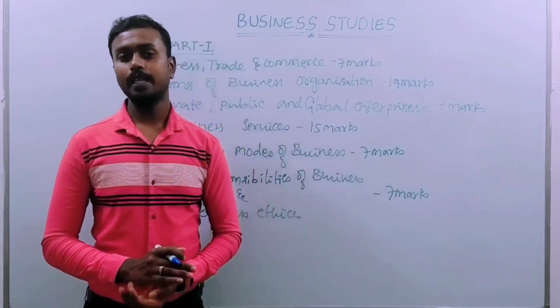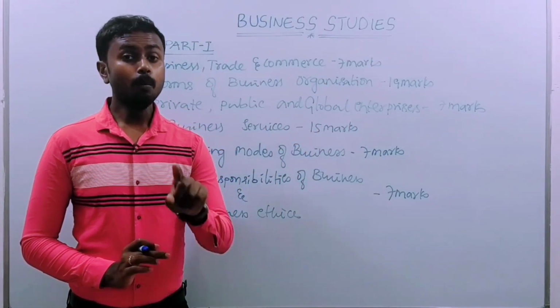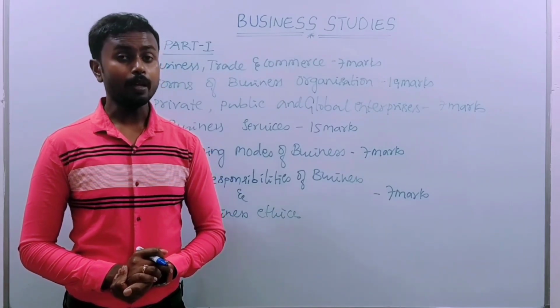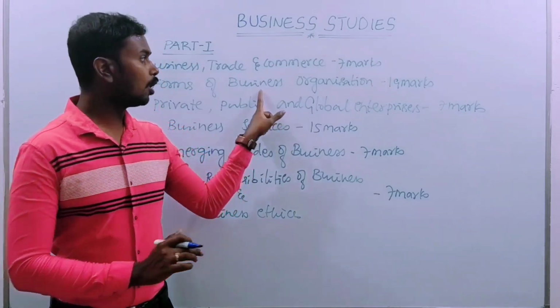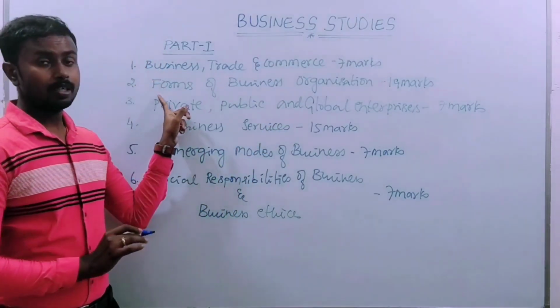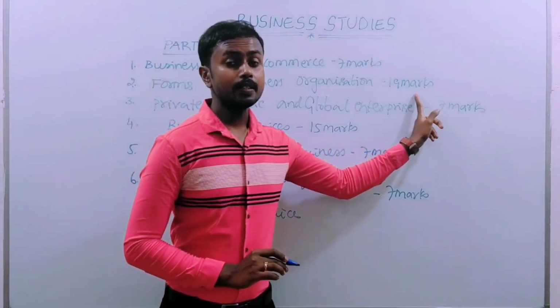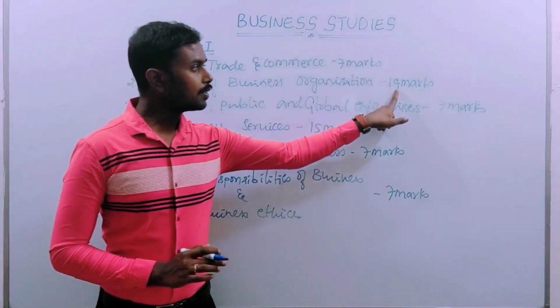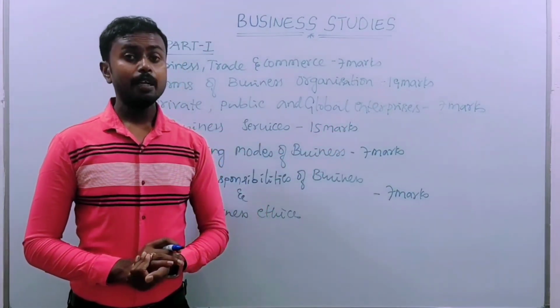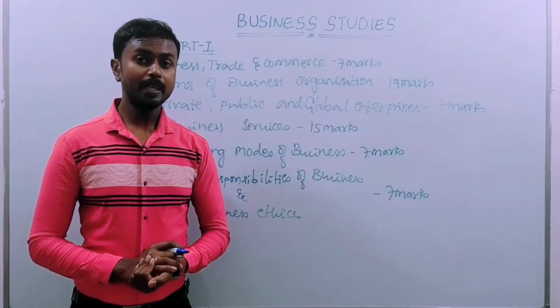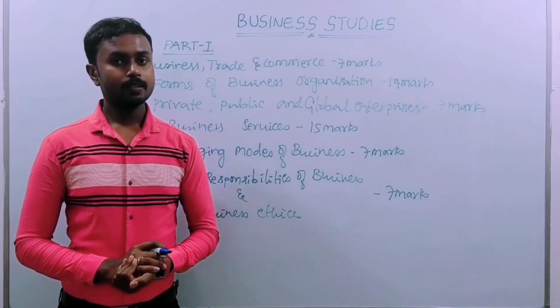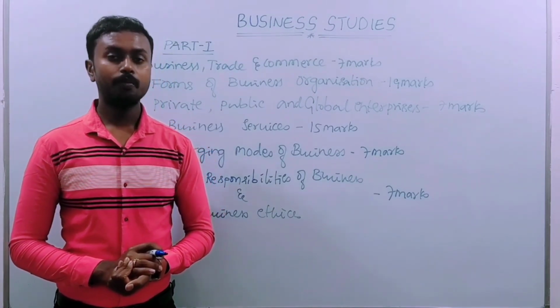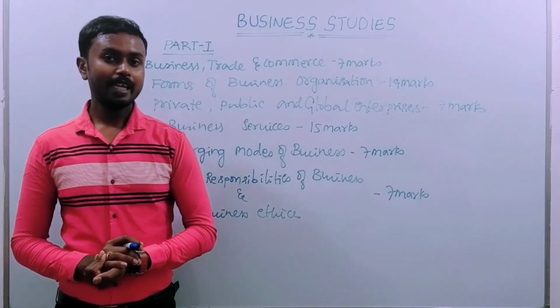In first PUC Business Studies, this second chapter has more weightage and is more important, because it carries 19 marks. In these 19 marks, we can expect two 8-mark questions, and 1-mark questions in the examination.